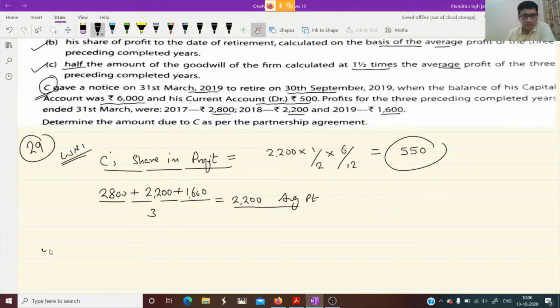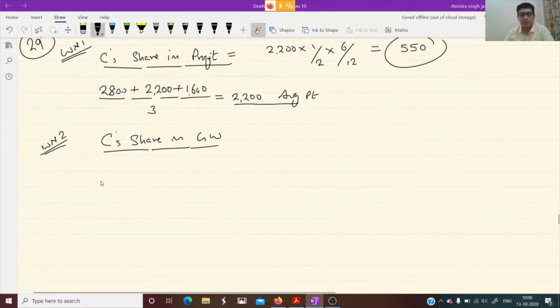Okay, now let us calculate his share of goodwill, C's share in goodwill. Here it is mentioned half the amount of goodwill of the firm calculated at 1.5 times the average profit. So average profit is 2200. So we will calculate goodwill. Average profit is 2200 into 1.5 times.